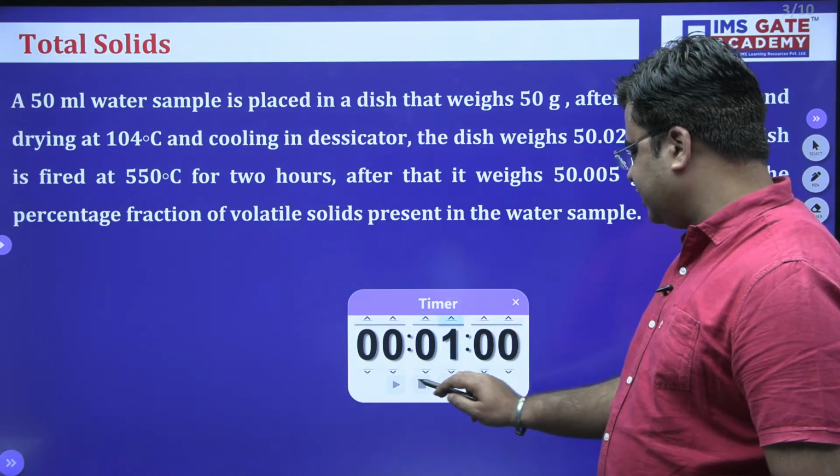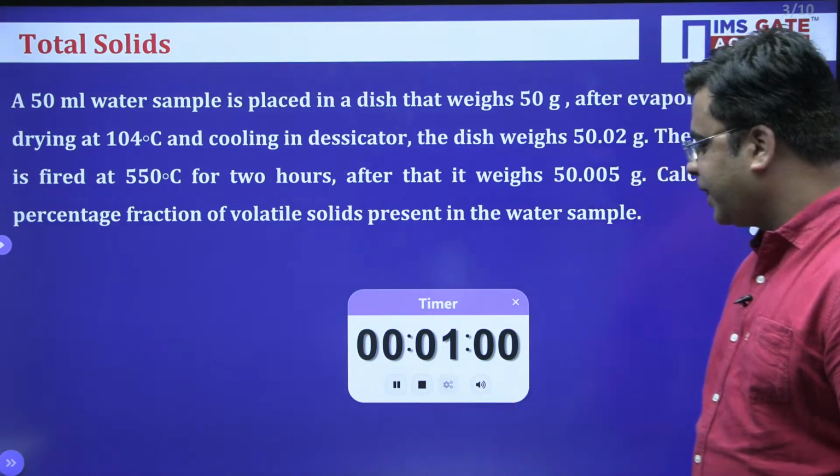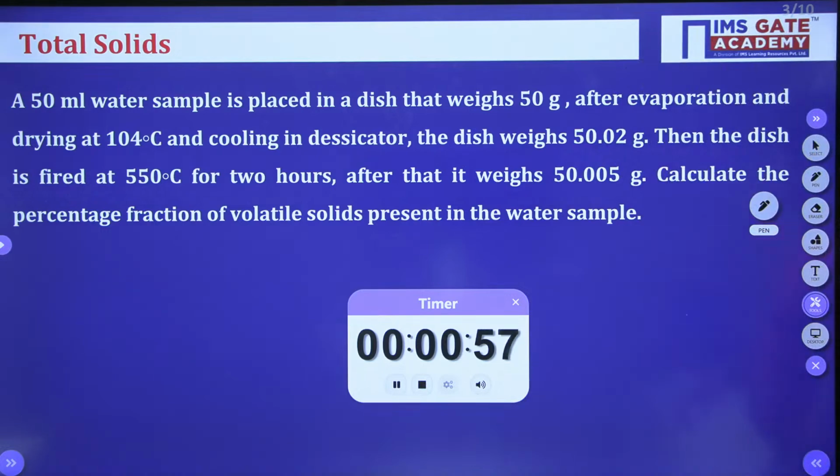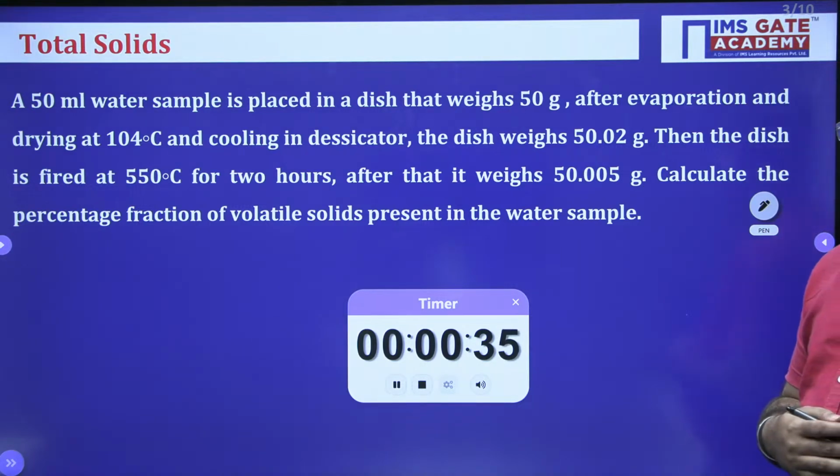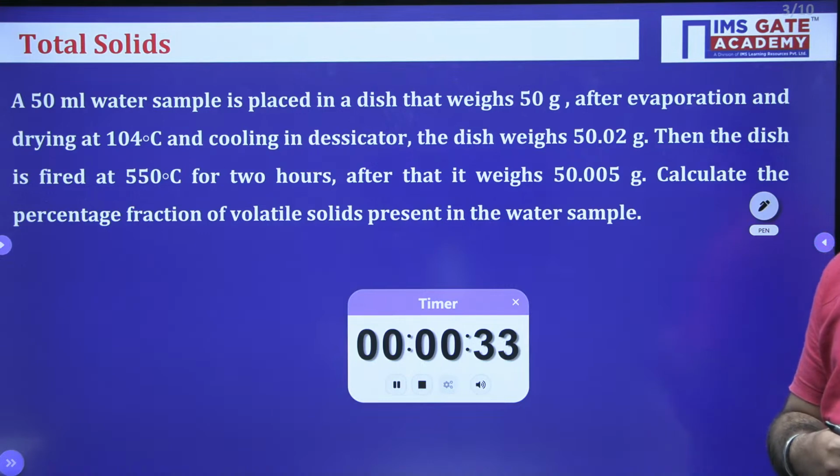Just try this question. It's a very interesting question. Just try it for once.